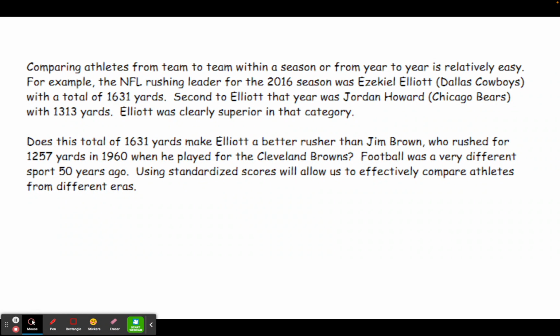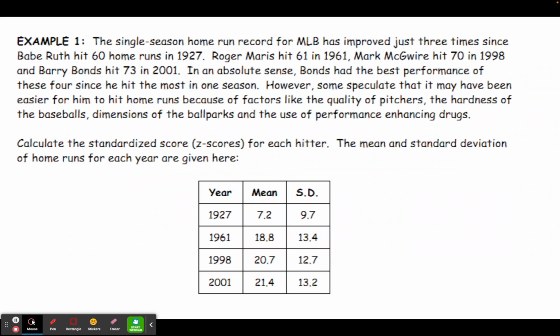However, it becomes a little more difficult when we want to compare somebody who was playing in the 2016 season to somebody like Jim Brown, who rushed for 1,257 yards back in 1960. Now, even though this 1,257 yards is below the rushing accomplishments of Ezekiel Elliott or Jordan Howard, football 50 years ago was quite a different game. And so, what we need to do is use standardized scores to compare these athletes because they're essentially playing in different eras when the sport was different. We're going to do an example like this using baseball.